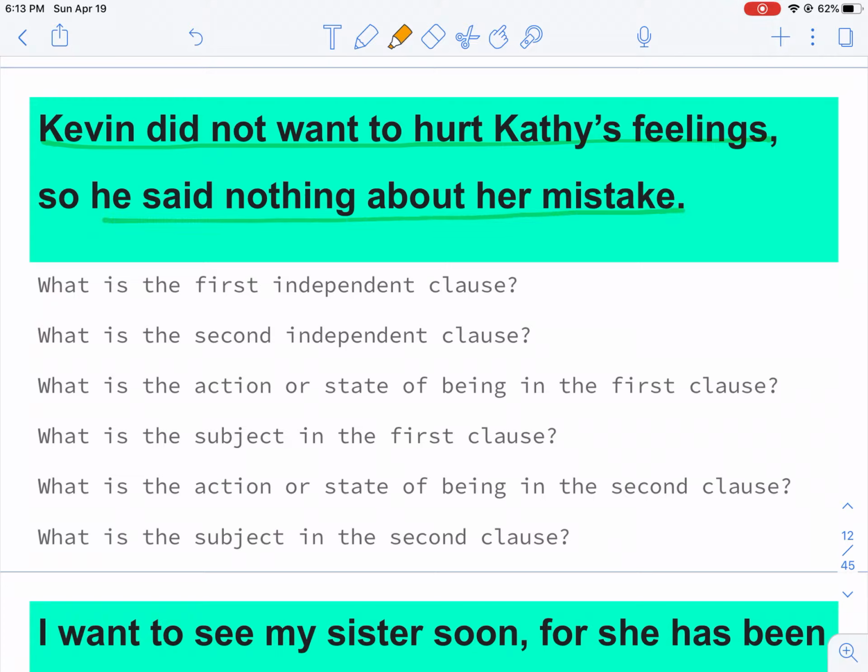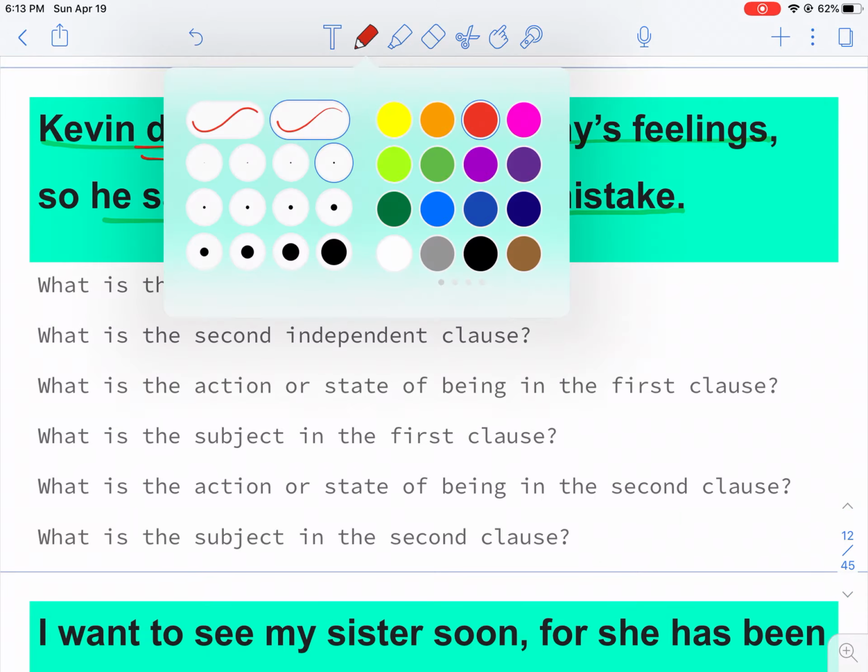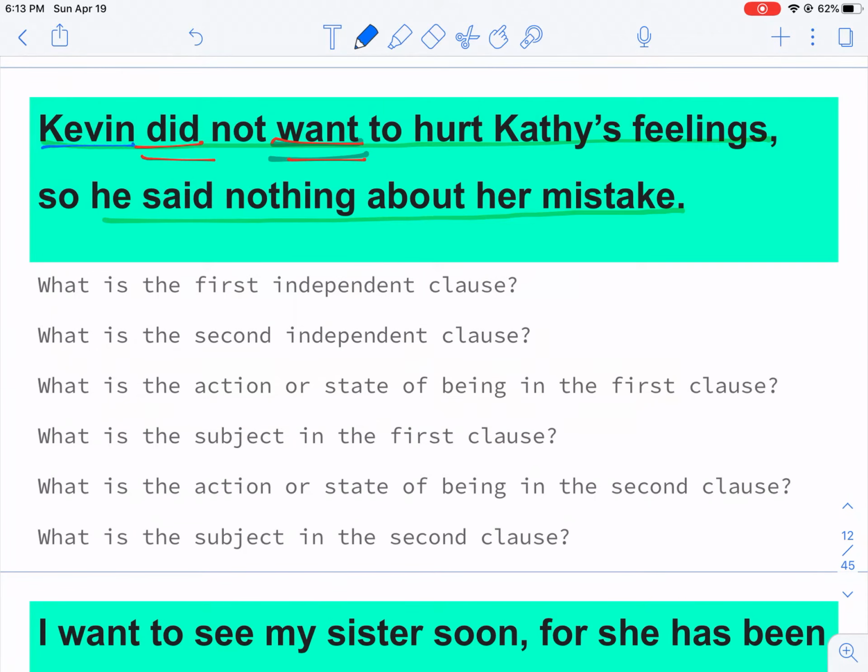What's the action or state of being in the first clause? Kevin did not want. Want. Let me try again. Want. And there is a helping verb, did. Did want. Remember, we leave the not out. And who or what did not want, and that is Kevin. And this is all one verb, did want.